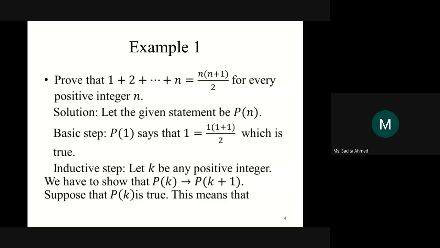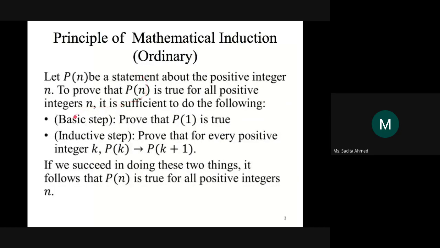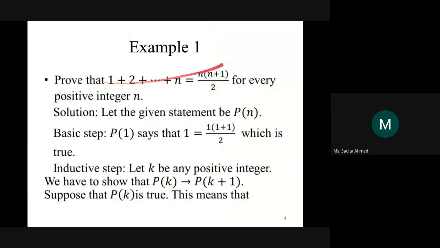Okay, just to demonstrate to you the steps of induction to prove some identity, how to do that. So in induction we have two steps, right? We have to prove two steps, basically the basic step and the inductive step. In the basic step we have to prove that the proposition is true for the lowest value of n. What is the lowest value of n here? The lowest value of n here is 1, exactly. So you have to prove the proposition for 1.